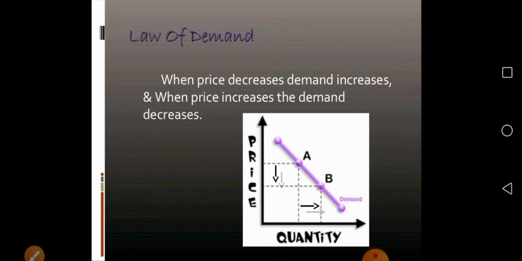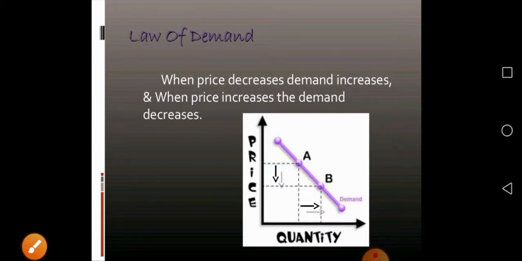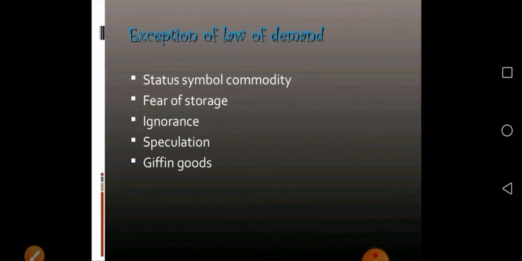So the law of demand is defined as: other things remaining the same, every change in price changes the quantity demanded. If you observe the graph of the law of demand, a change in price gives a change in quantity demanded. If the price increases, the demand decreases. At the same time, if the price decreases, the demand increases. That means, other things remaining the same, every change in price gives a change in quantity demanded. That is called the law of demand.